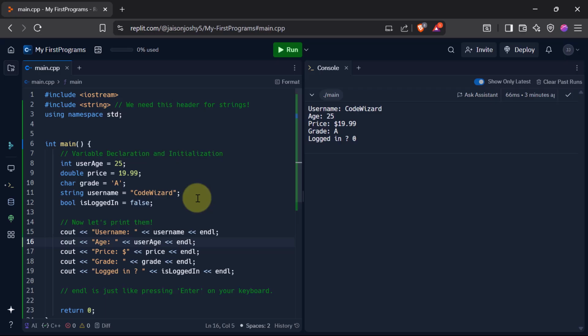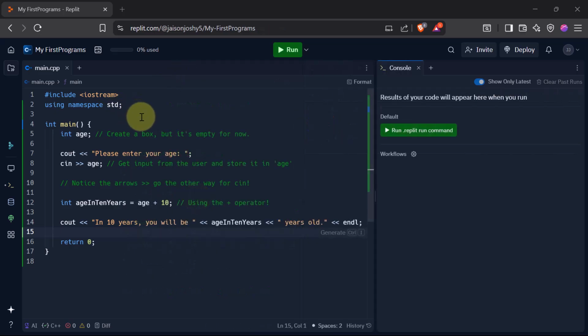So for that we use cin, which stands for console input or character input. So let's make a simple program that will ask the user for their age, and it will tell them how old they will be in 10 years.